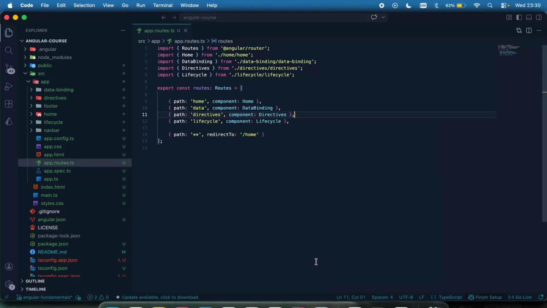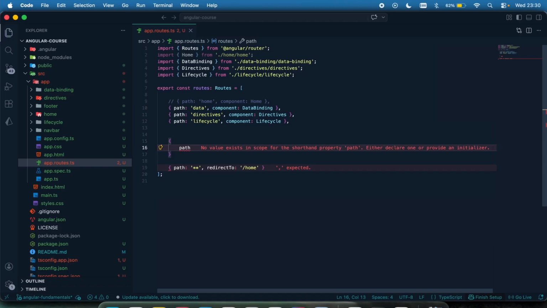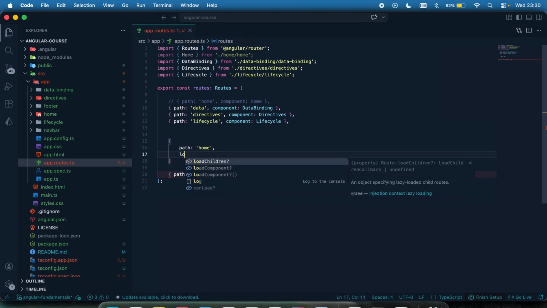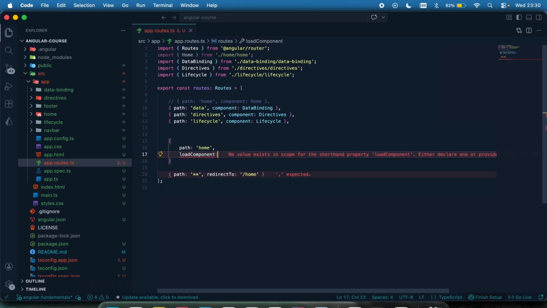So let me show you a different way to register your route right here. So instead of using this route, there's another way to do this. So I'm just going to come right here and comment the home out and let's register the home. And here I'm going to say path, which is going to be the path which is home, like that. Then comma, I'm going to say loadComponent, and that's going to take in a function,